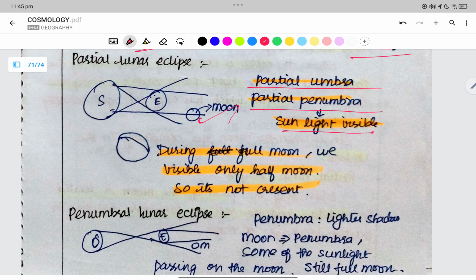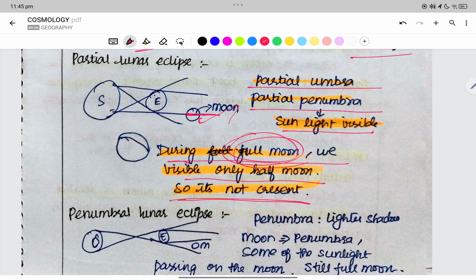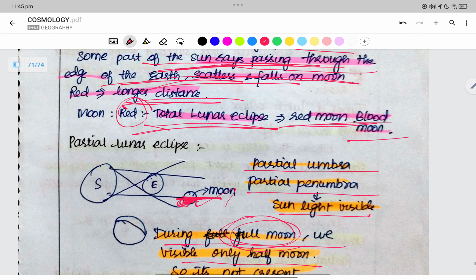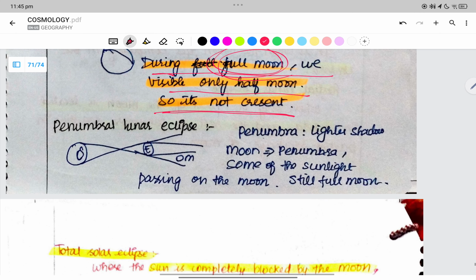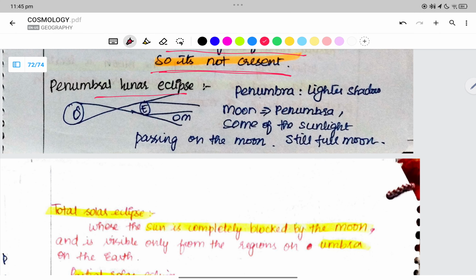Side sunlight is visible. During the full moon, we see only a half moon, so it is not a crescent. Even during the full moon we have only a half moon over here. It is a partial lunar eclipse. In the total lunar eclipse, due to the reflection of the sun, we get a red moon, right? We get a red moon.